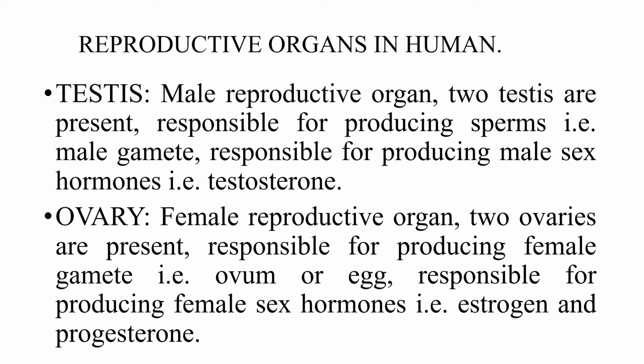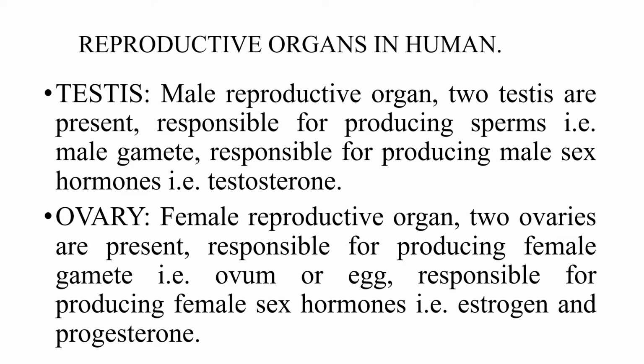Reproductive organs in human. Testis is a male reproductive organ. Two testes are present outside the abdominal cavity, responsible for producing sperms, that is the male gamete, and also for producing the male sex hormone, that is testosterone. Already in control and coordination we studied this.